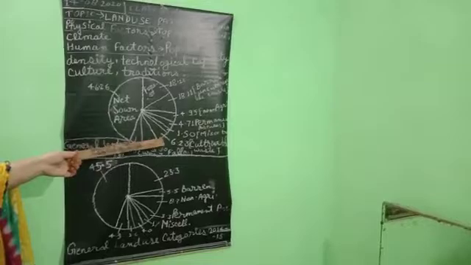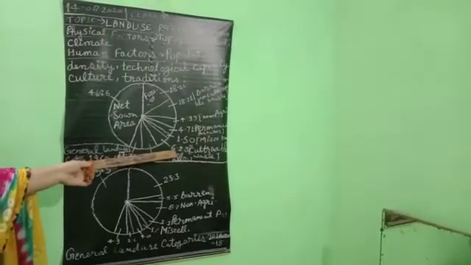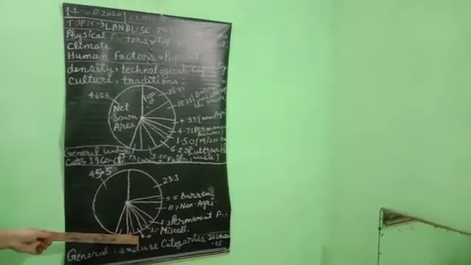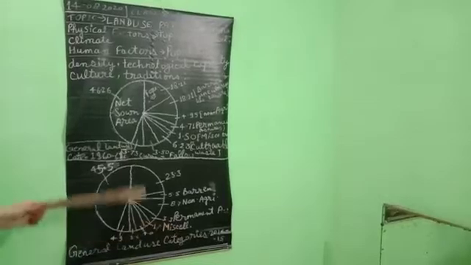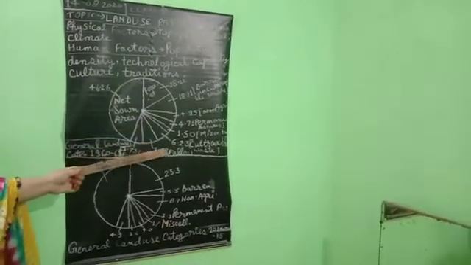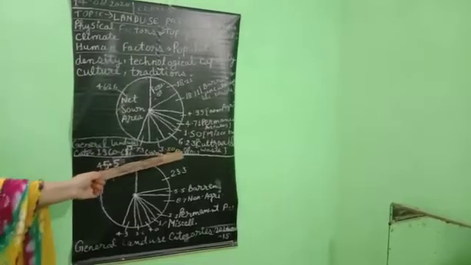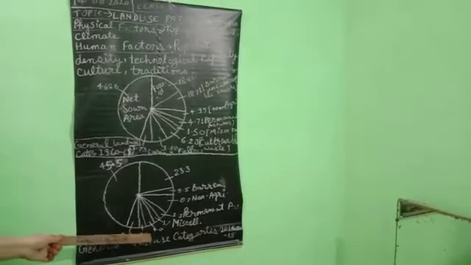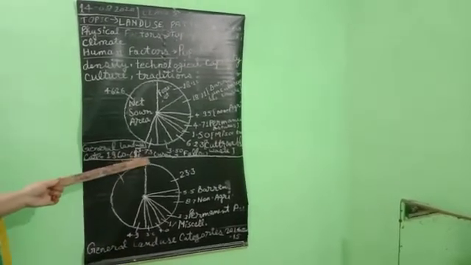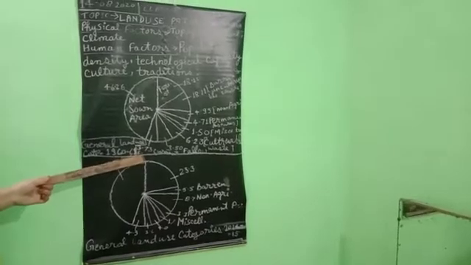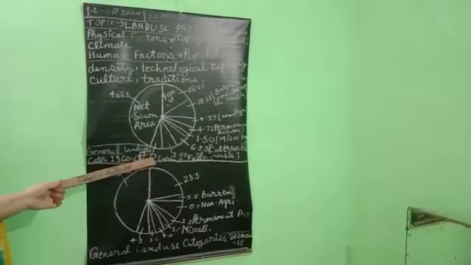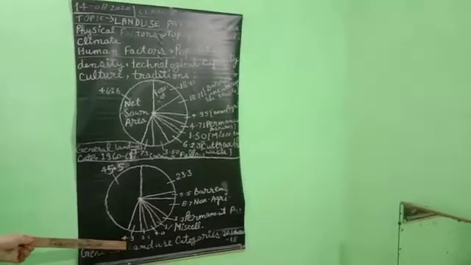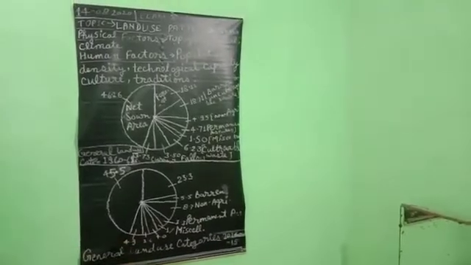Next one, cultivable wasteland was 6.23% and now it has reached 4.0%. Next, current fallow was 3.50% and now it has reached 3.6%. After that, fallow land other than current fallow was 3.73% and now it has reached 4.9%.